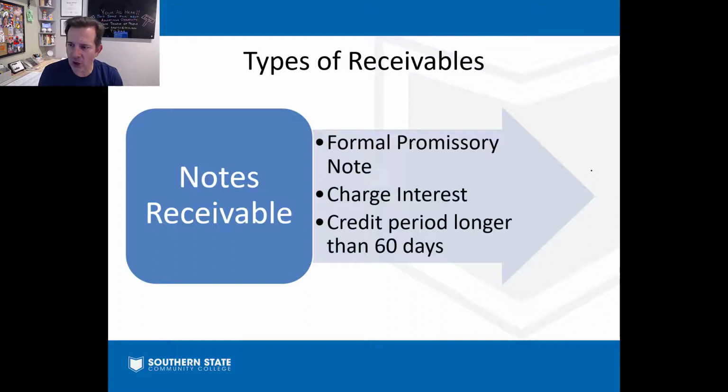No interest is involved. A note receivable, it's formal. We have a contract documented on a promissory note that says how much is borrowed, an interest rate that's going to be charged, and the exact date that it's all due. And normally our notes receivable are covering periods longer than 60 days. Okay? So account receivable, informal, no interest, a note receivable, that's big time.